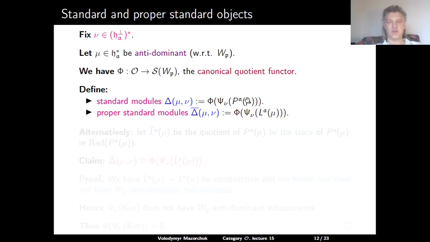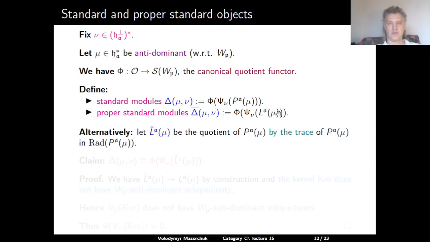And we define the proper standard module delta overline(mu, nu) as the image under phi of the module which is nu parabolically induced from the simple module L_A(mu). Alternatively, we can consider the module L hat_A(mu), which is defined as the quotient of P_A(mu) by the trace of P_A(mu) in the radical of P_A(mu).